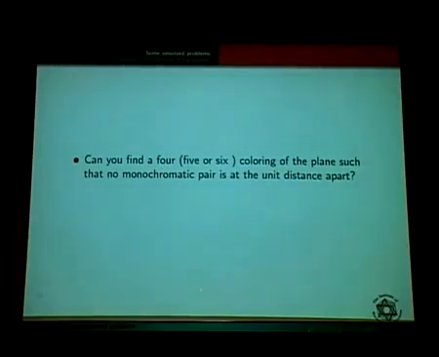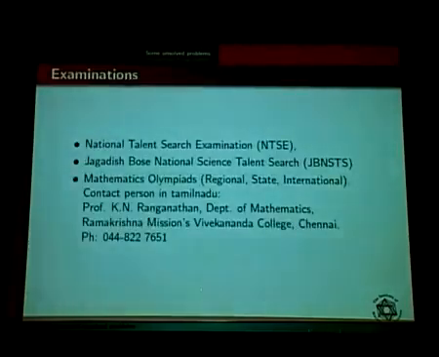Can you color it? If you can color it, for your level it is one of the biggest problems. Everybody will be surprised if you can solve it. You use whatever method you want or whatever method you learned. If you can come up with some thinking, it's the biggest problem.